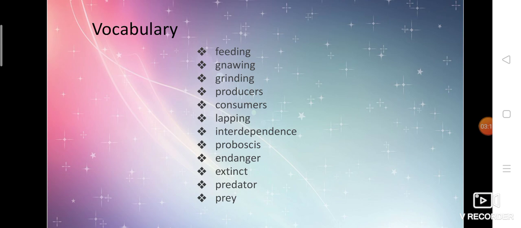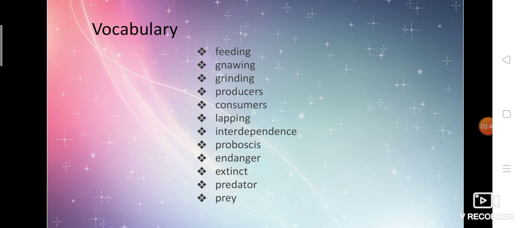Grinding means mixing the food. You know the grinder in your home, your mom uses it to grind the mixture of rice and dal, isn't it? The grinder grinds and mixes the food and makes that rice into a very smooth batter. So grinding is also one of the methods of feeding.